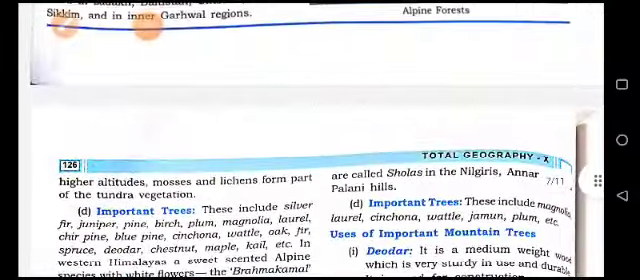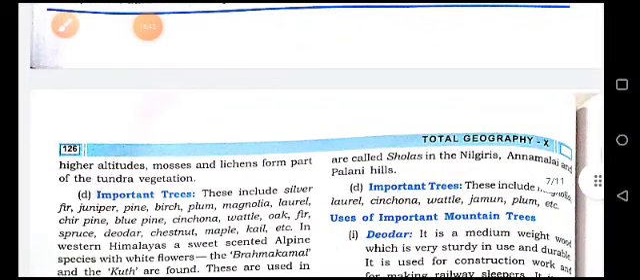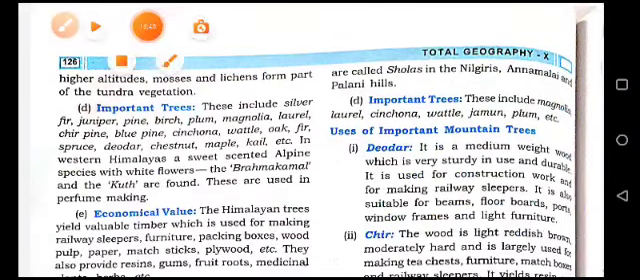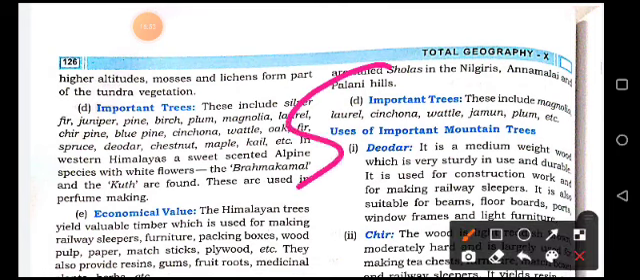Now they are called sholas, and the temperate forests are called sholas in the Nilgiris, Annamalai and Palani hills. The important trees are given here: Cinchona, Wattle, Jamun, palms, Magnolia, etc. And uses of important trees are here: Deodar, Chir, blue pine, spruces, walnut, birch, cypress and jamun.